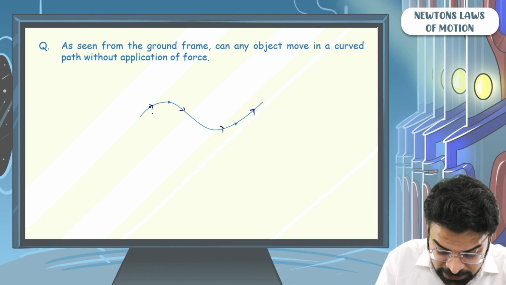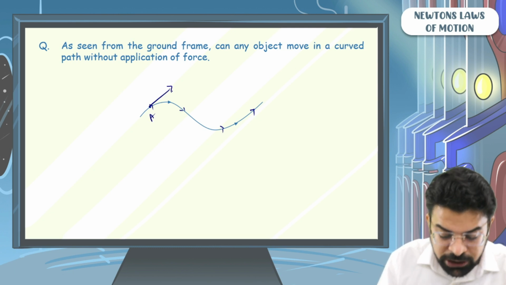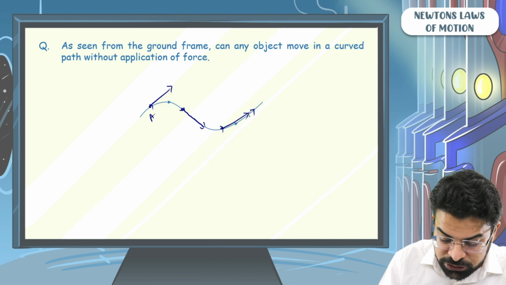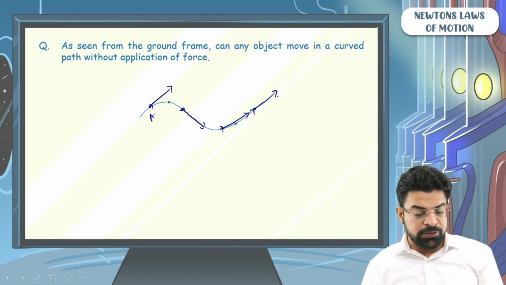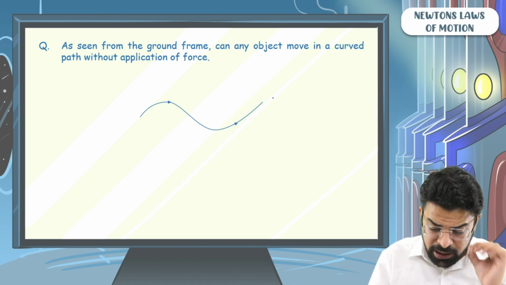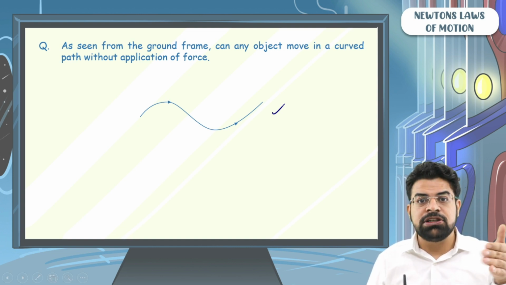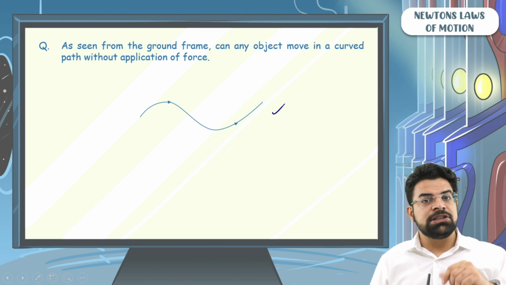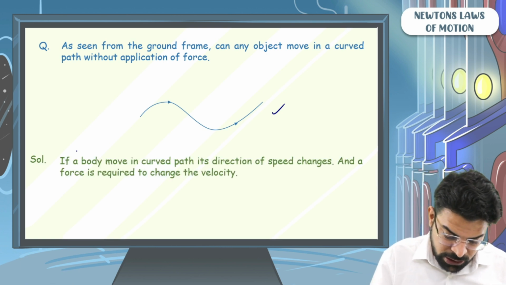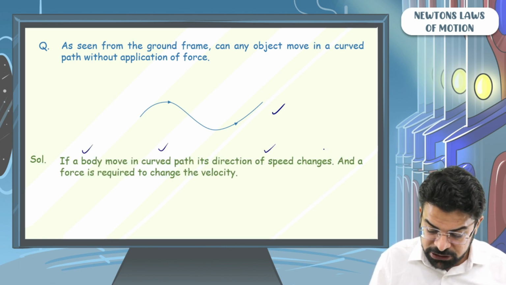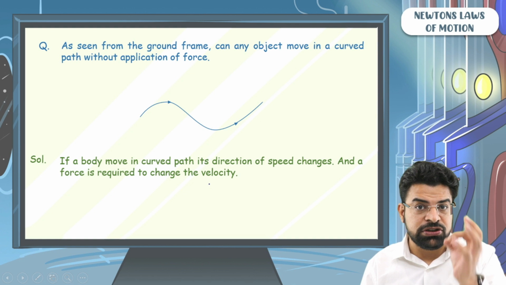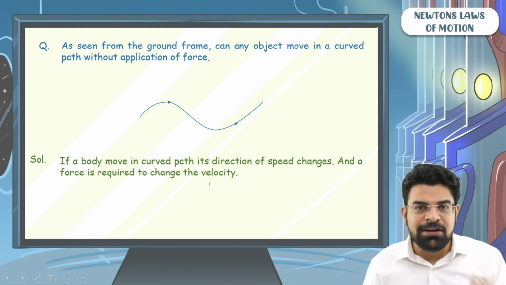So right here at this position, let's call A, the direction of velocity will be here tangentially. At this point, the direction of velocity will be here tangentially. At this point, direction of velocity here tangentially. Since at all points, the direction of velocity has to be tangential to path, if a body moves on such a curved path, its direction of velocity will continuously change. As its direction of velocity will continuously change, you need a force for that. So, answer is, if a body moves in curved path, its direction of velocity changes and a force is required to change the velocity. You can't change velocity of a body without applying any force. That is the Newton's first law.